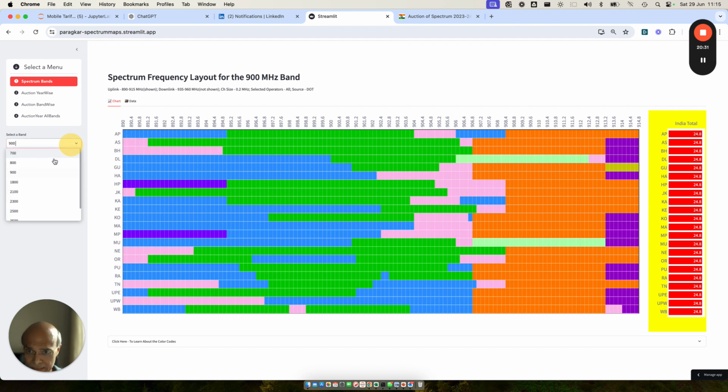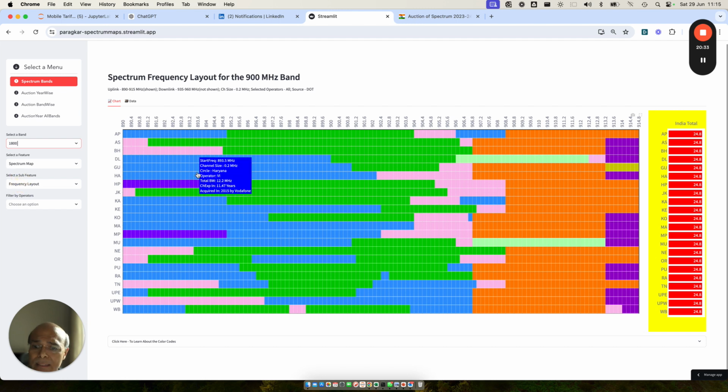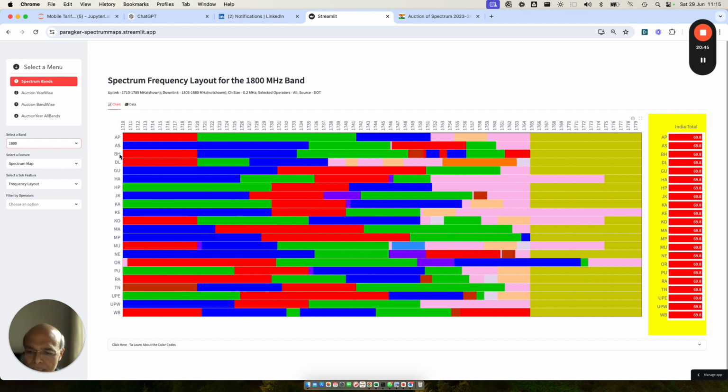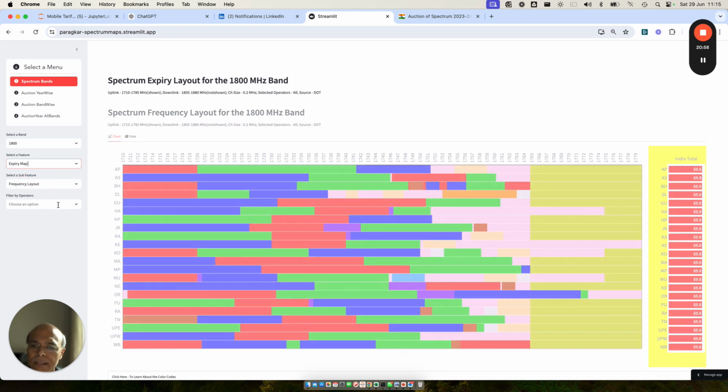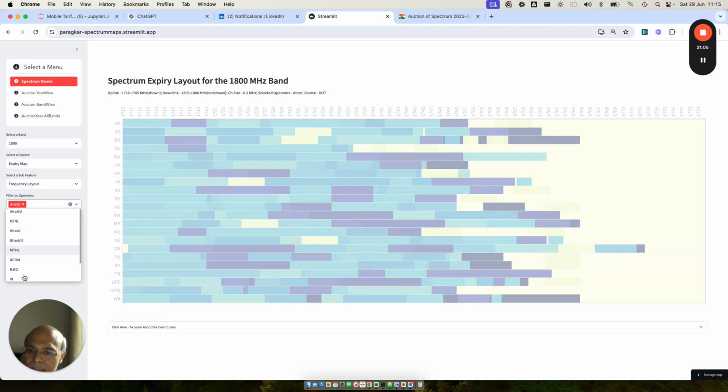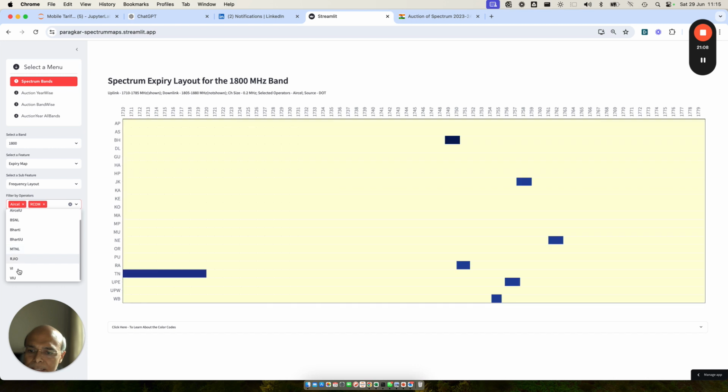Now let's look at the 1800 megahertz spectrum band, which is the next band, where the bidding was mainly between Bharti and Jio. Jio took 2 circles and Bharti took more than 2 circles. So if you look at the situation as far as the 1800 megahertz band is concerned, let's look at the expiry map, and I'm going to filter by operator to understand who has bid and who has been assigned spectrum where. So let me do Jio first, and then we'll understand how Jio is placed.